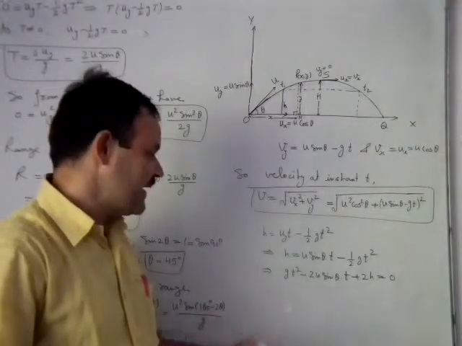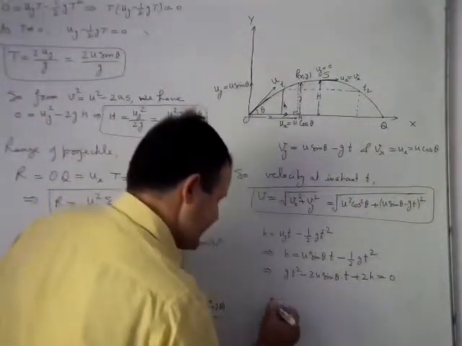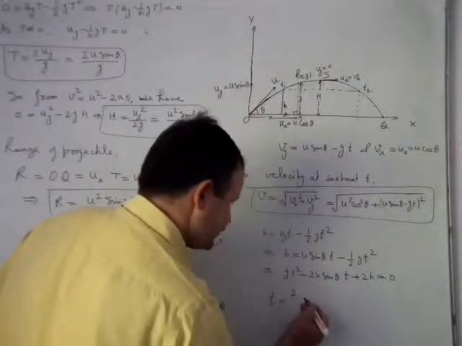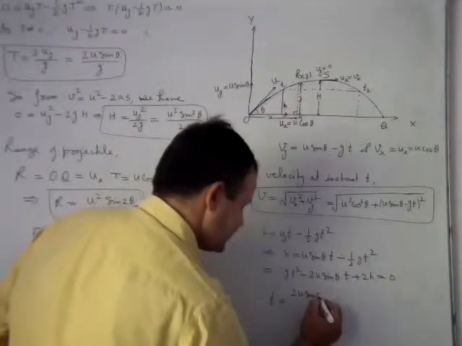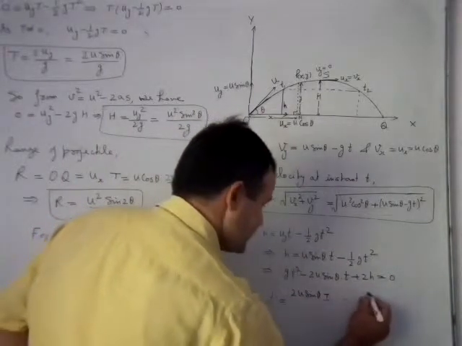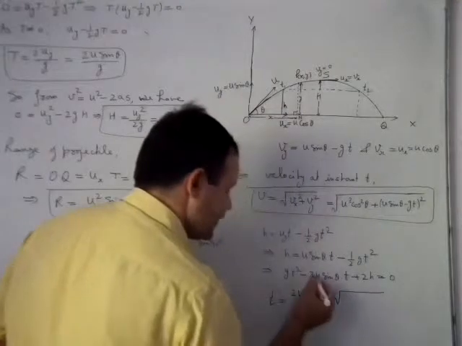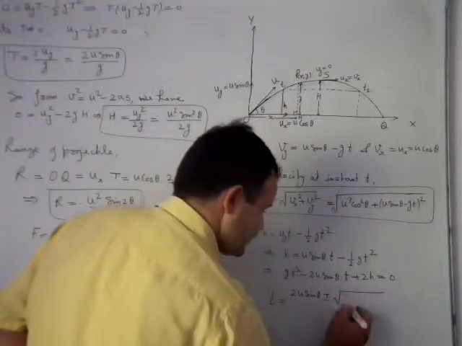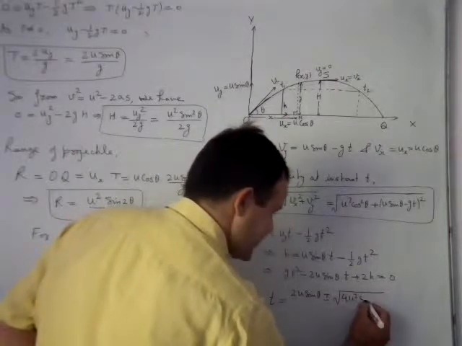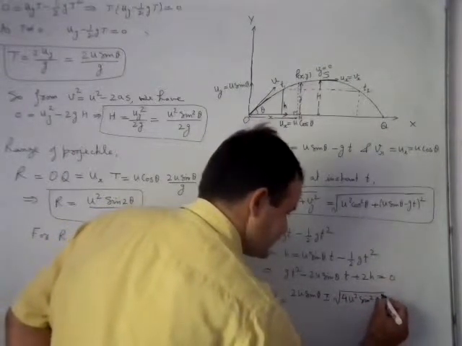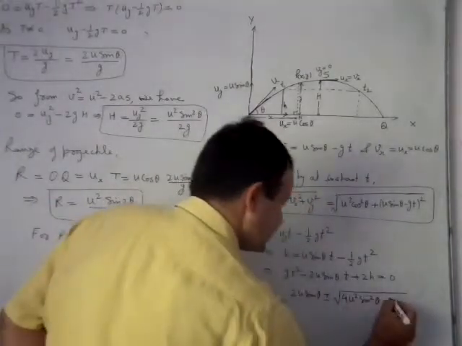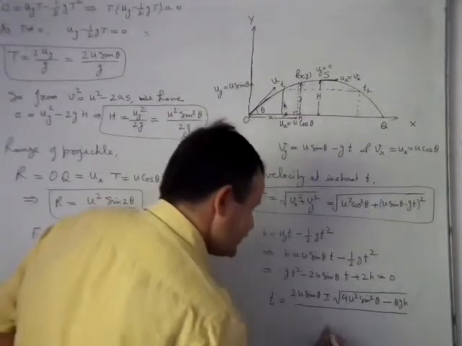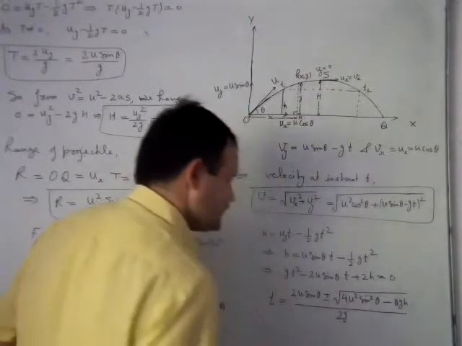From this we can find out t is equal to 2u sin theta plus minus under root 4u square sin square theta minus 8gh, upon 2g.